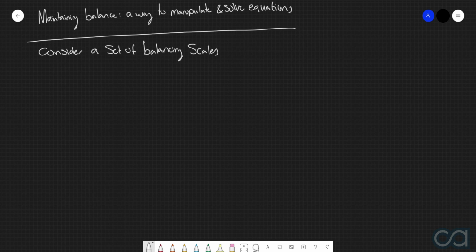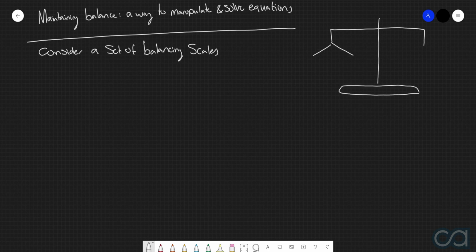Which, if you just need a bit of a reminder, looks something like this. I'm not the best artist, but just bear with me for now. Now, what I want you to imagine here is that right now, both of these scales are balanced because we don't have anything on them.